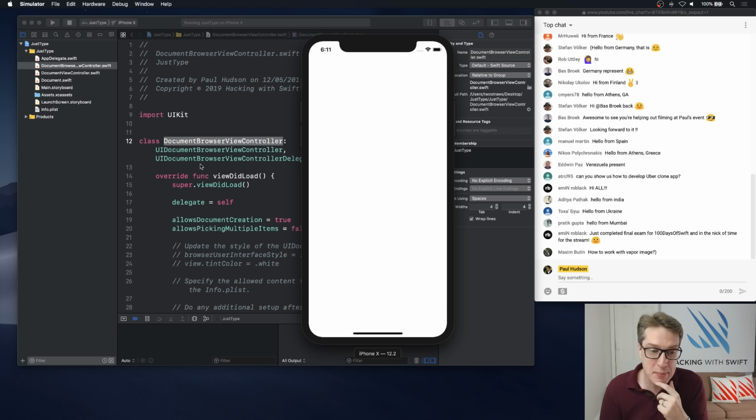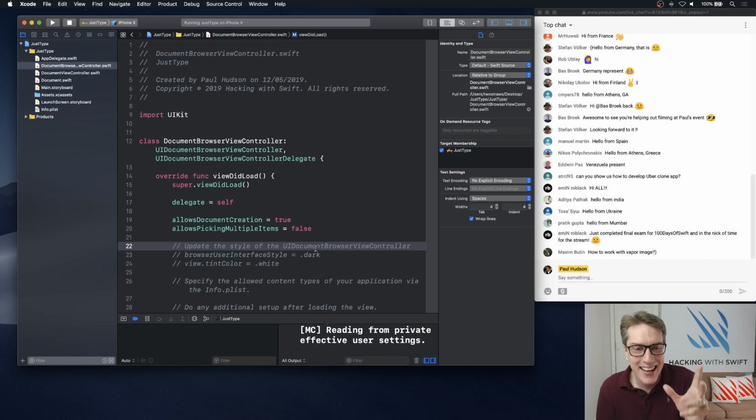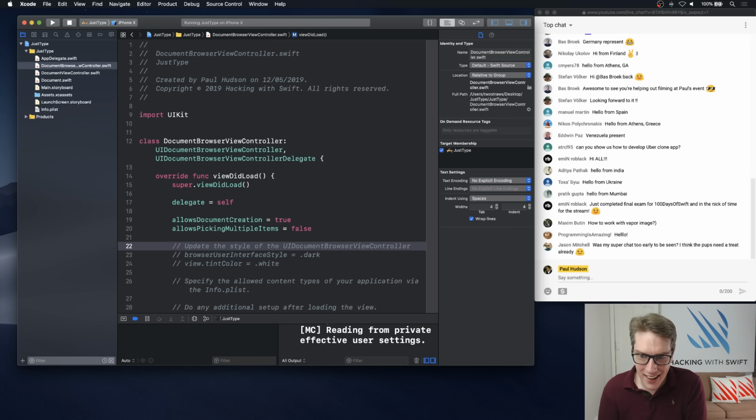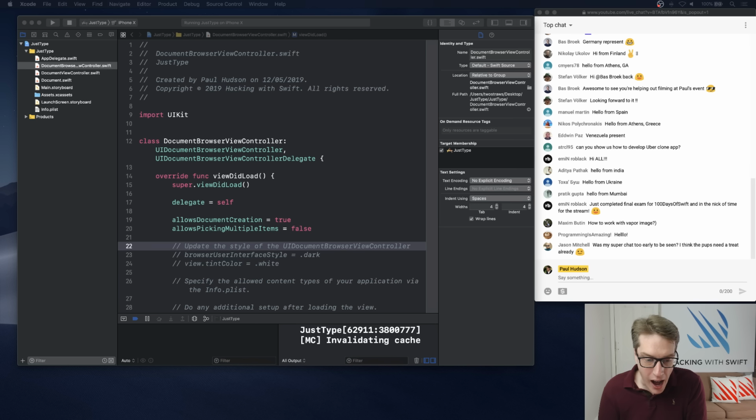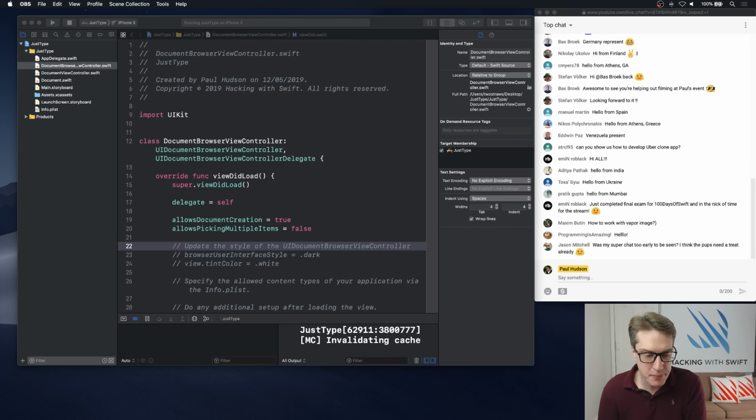What you will see though, and this is a bit cheeky of Apple, I think, is that in the template it's commented out: browser user interface style equals .dark. And that actually works because this thing has dark mode by default. It's weirdly the only part of iOS that does have dark mode, the UIDocumentBrowserViewController. You get dark mode free of charge there, which is obviously very helpful. I won't be using that here. I'll be using regular light mode layout, but it's good to know you have it, right? So if you want to, go ahead and make it dark mode. Anyway.